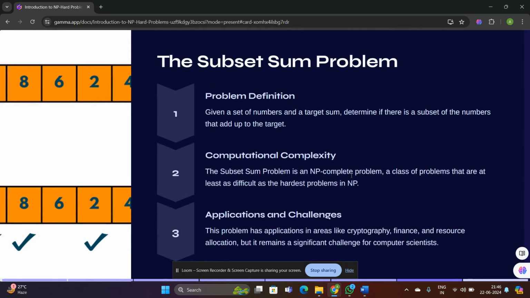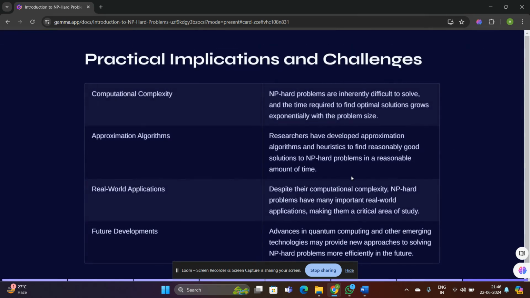Coming to the subset sum problem, given a set of numbers and a target sum, determine if there is a subset of numbers that add up to the target. The computational complexity of this subset sum problem is in a class of problems that are at least as difficult as the hardest problems in NP. As for applications and challenges, the problem has applications in areas like cryptography, finance, and resource allocation, but it remains a significant challenge for computer scientists.